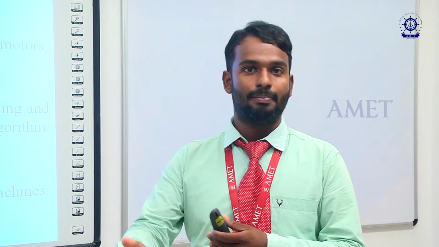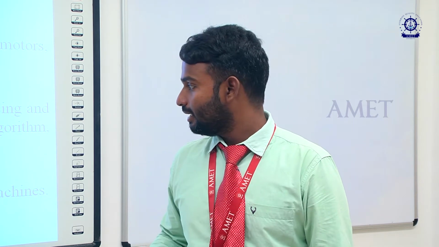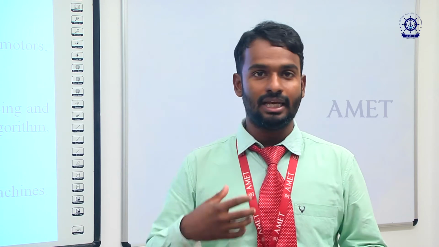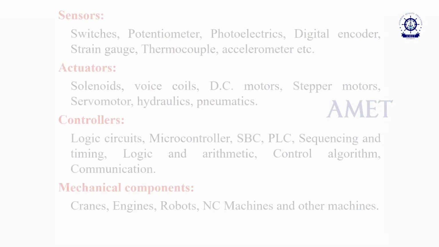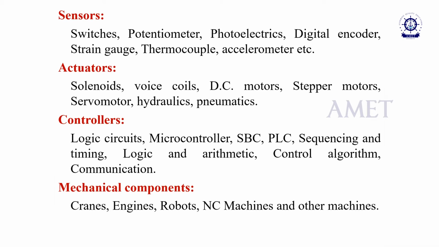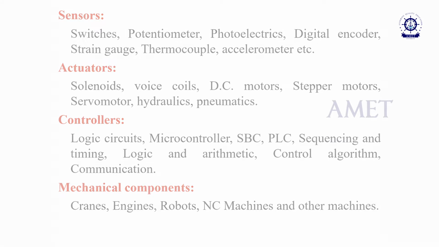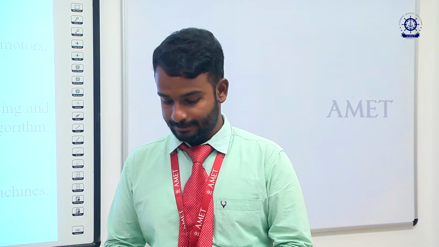Then the next one is mechanical components. This is the output obtained by the system, either cranes or engines, whatever it is. The effect I need to get, I can get from the mechanical components, either by means of cranes, engines, robots, or numerical control machines, whatever it is.